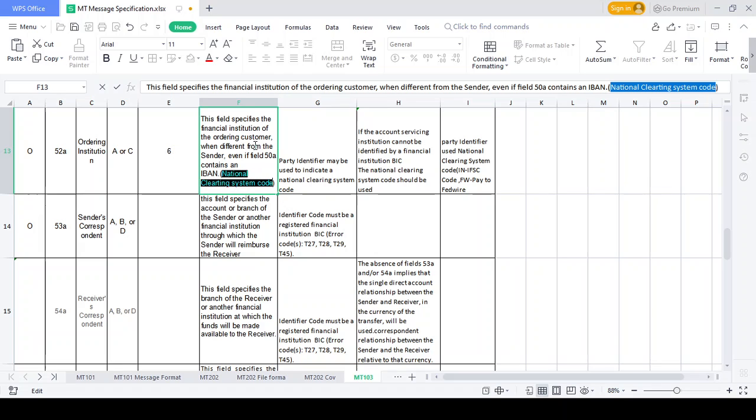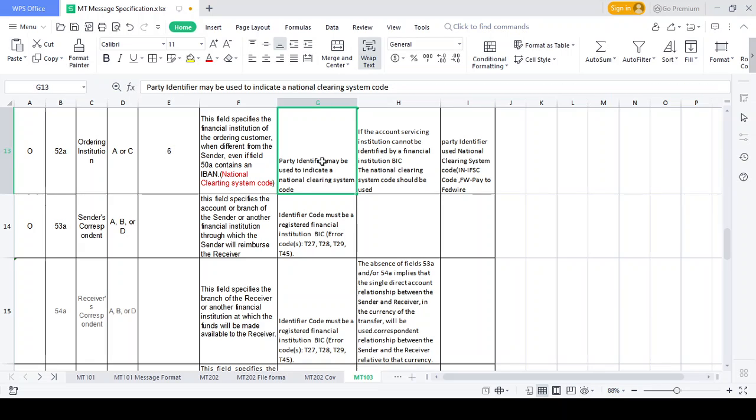National clearing system code. Why do they maintain the national clearing system code? Here, see, the party identifier. I will tell you that the party identifier is an SSN number, the ordering customer's SSN number, or an Aadhaar card like that. What is the national clearing system code of India? The IFSC code. Whenever it is a code, you don't call it a name. It's called a party identifier.